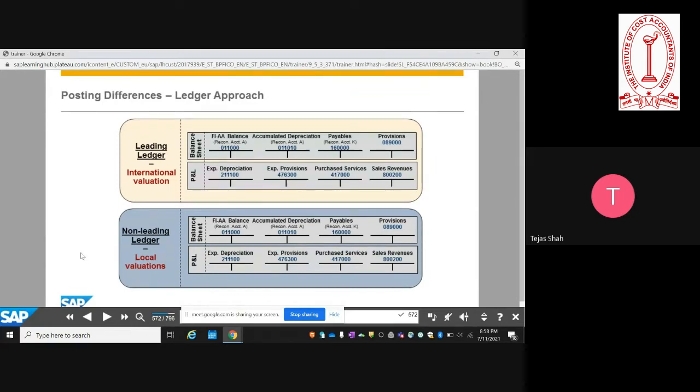If I want to do that foreign exchange fluctuation only under IGAP and not under IFRS, will I have to specify against each GL code that this will be used for local valuation or not? If I'm doing a foreign exchange valuation run, do I have to specify for which GL account I will have to do this non-leading ledger valuation?